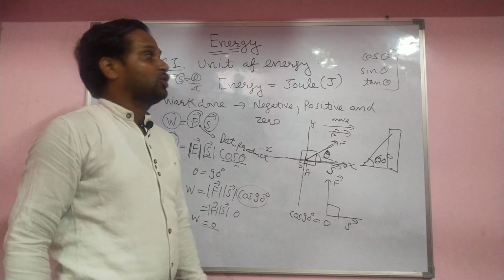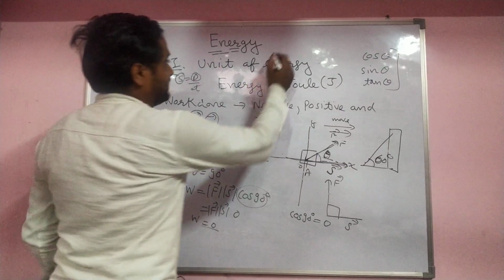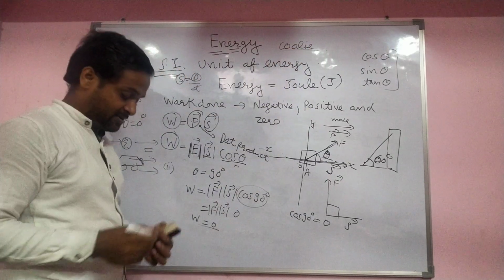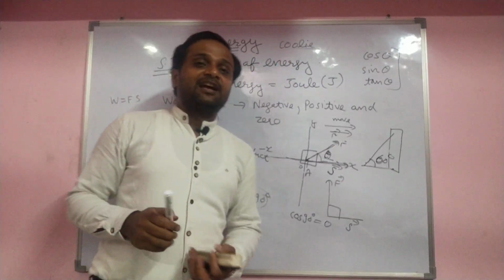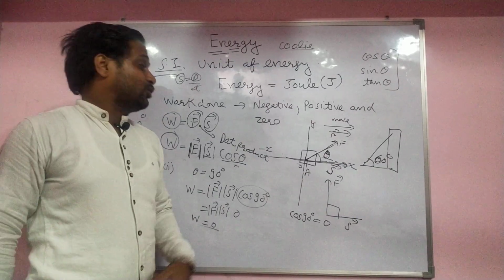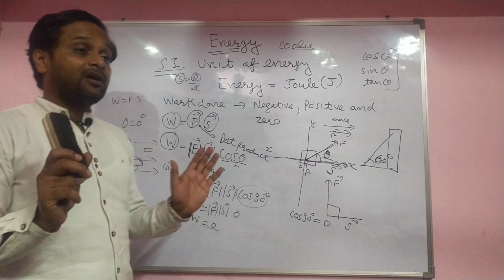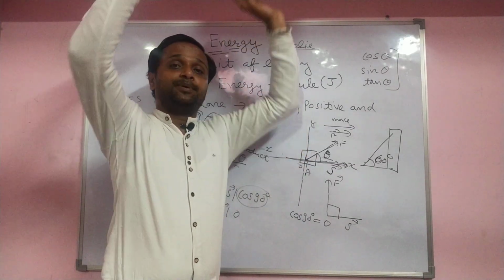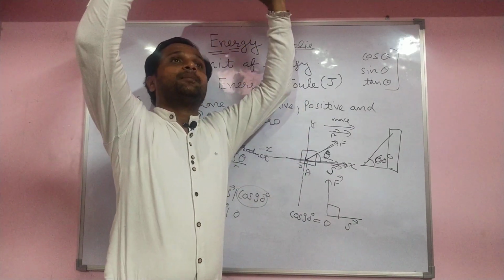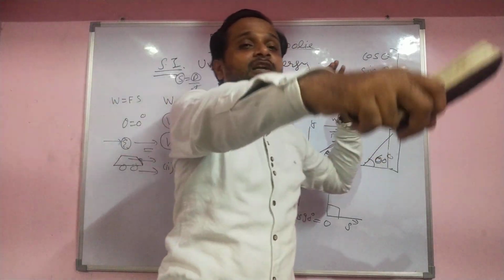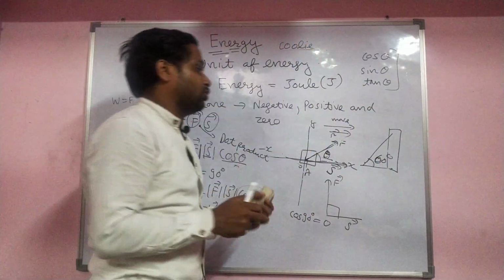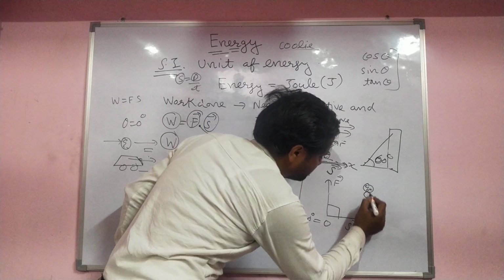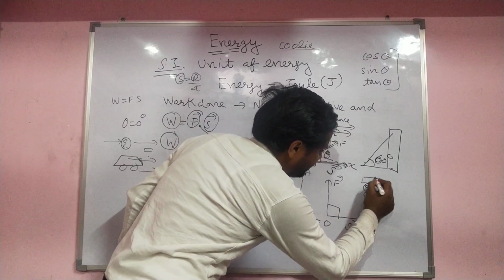Example: coolie. On the railway platform, one coolie is there. When he picks any luggage up, he applies the force upward, but he starts moving in the front. So, for example, the coolie is there, and here the weight is there.